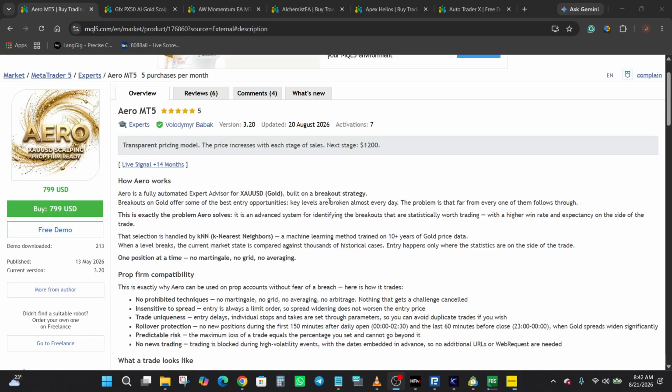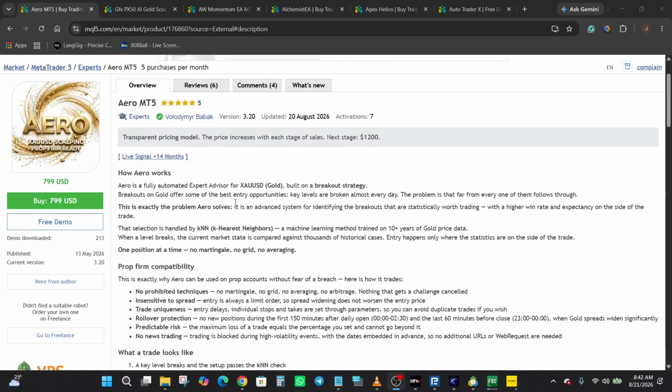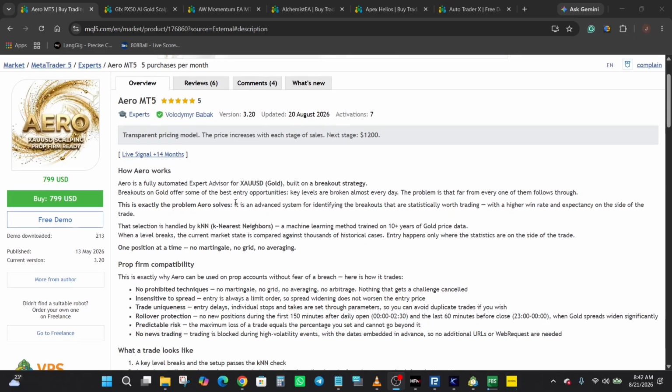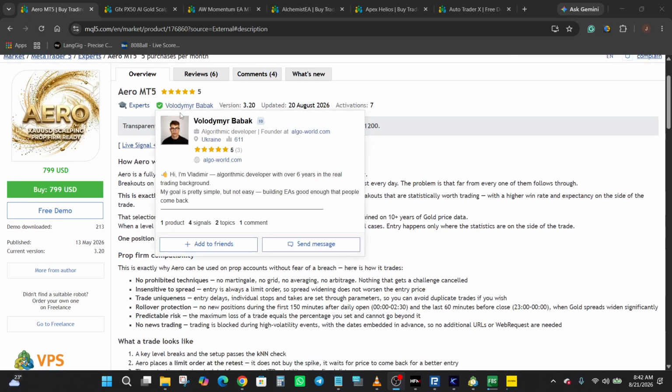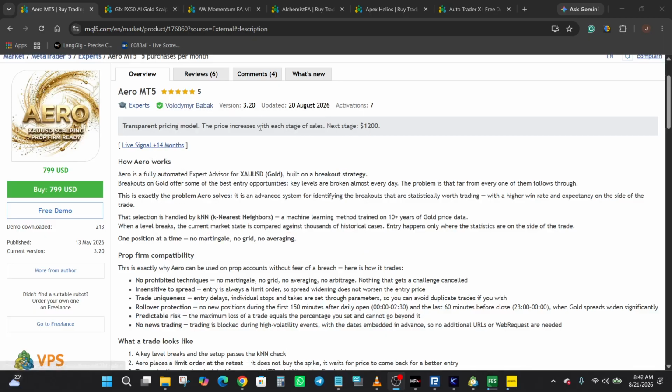Okay, so we're going to be starting from the top of the MQL5 marketplace listing. Aero is developed by Volodymyr Babak and the current version is 3.2. The listing shows that it was updated on the 20th of August 2026 with 7 activations at the time of this review.